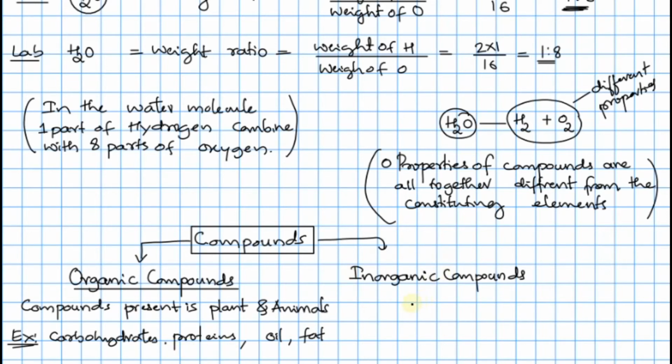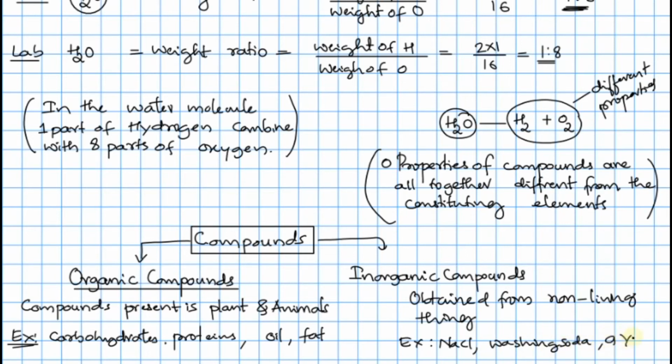Inorganic compounds are those obtained from non-living things. We can list out some examples here, like sodium chloride, common salt, NaCl, marble, gypsum, washing soda. These are a few examples of inorganic compounds. Hope you understood this, right?